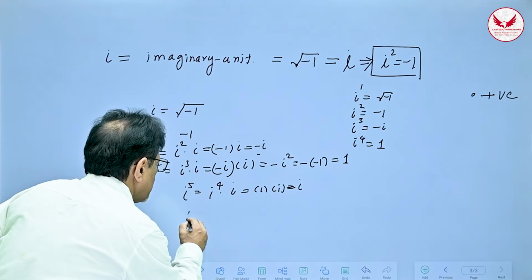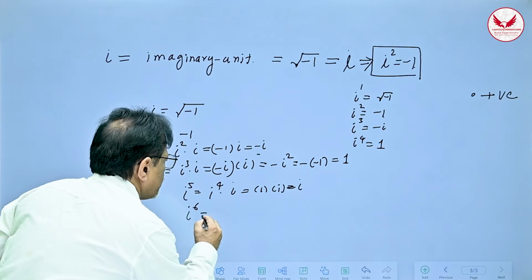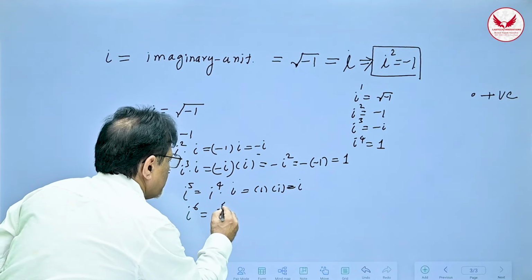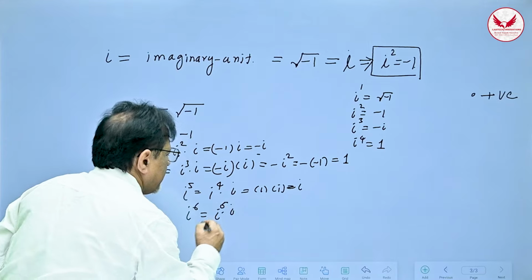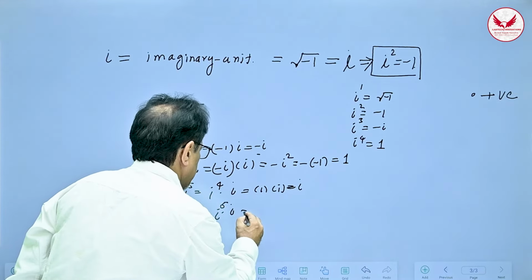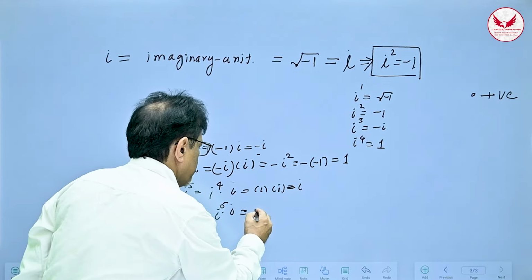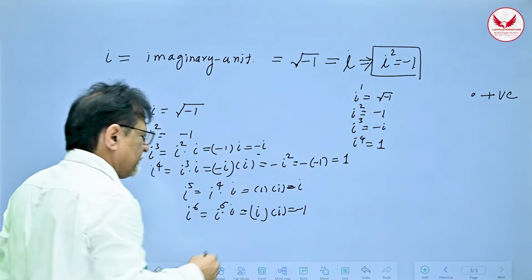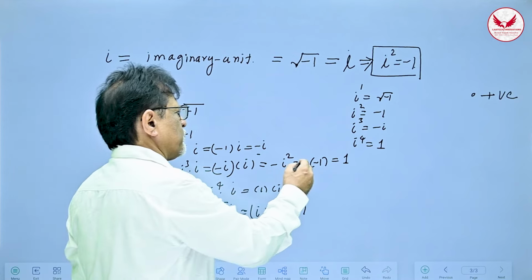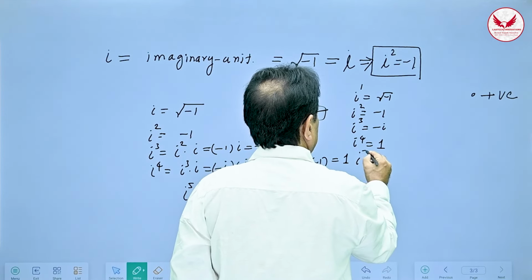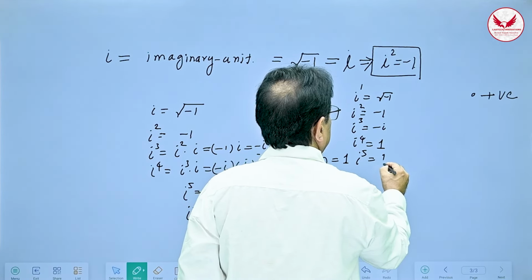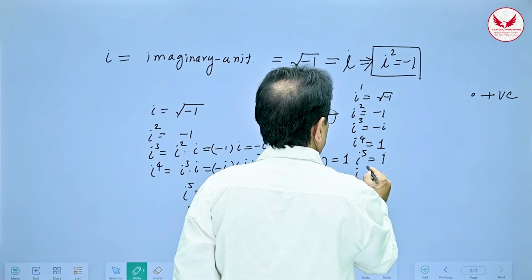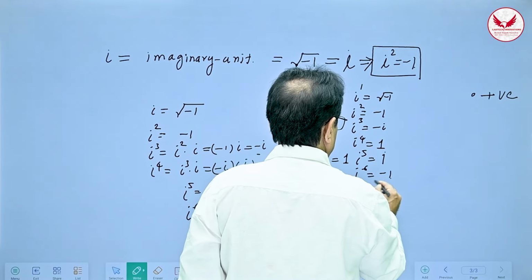So what is i raised to 6 then? i raised to 6 will be i raised to 5 multiplied by i. Now i raised to 5 is i, so it is i multiplied by i, which becomes minus 1 again.